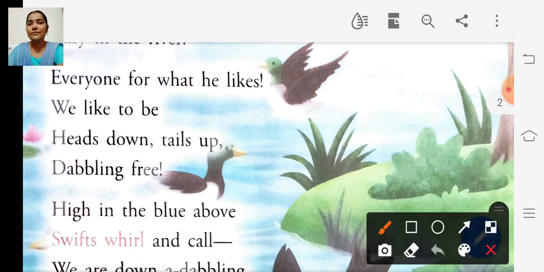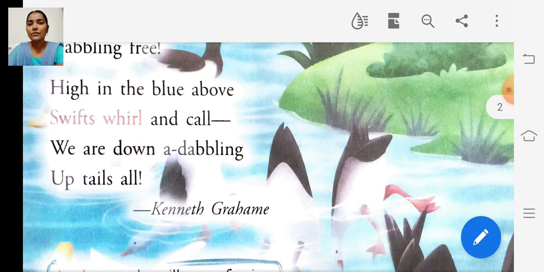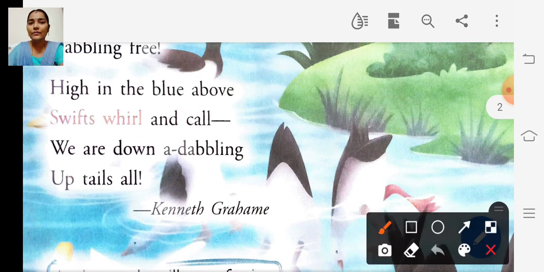Third paragraph. Everyone for what he likes, we like to be. Heads down, tails up, dabbling free. Fourth paragraph.